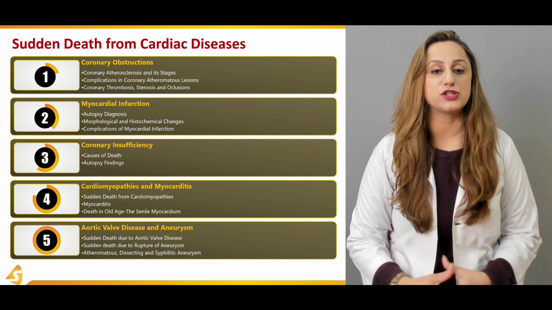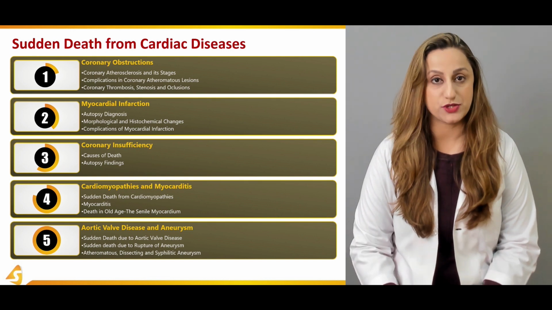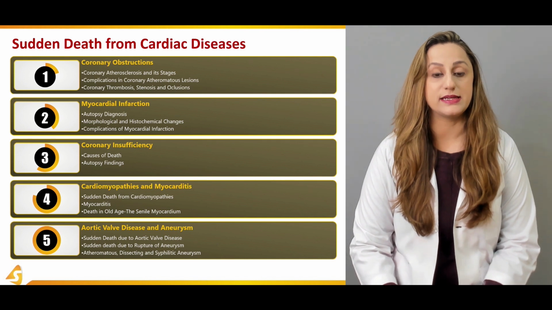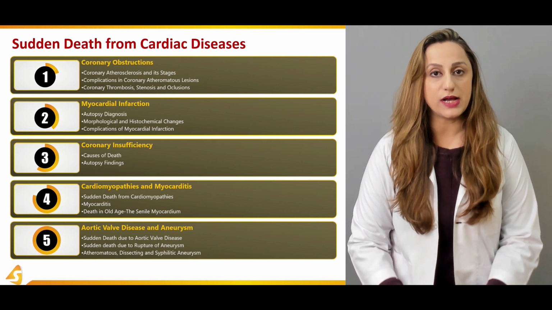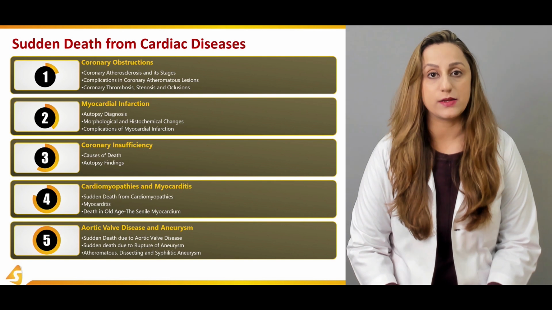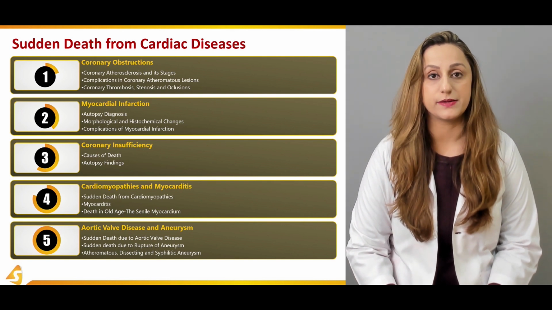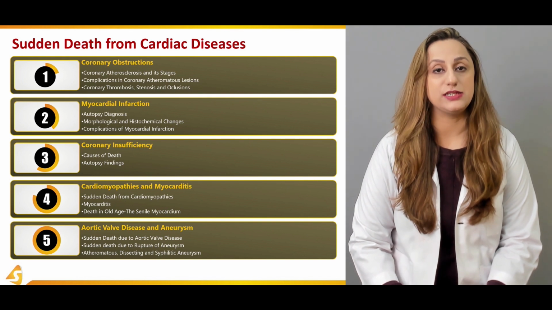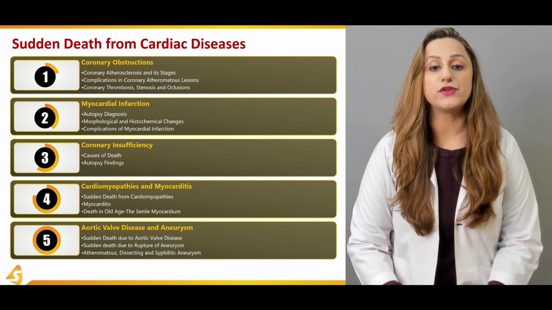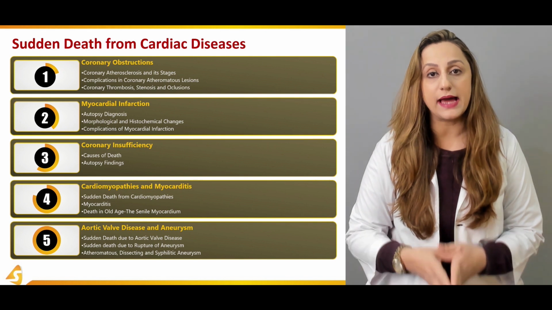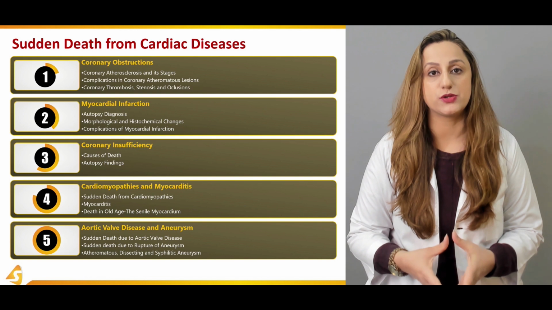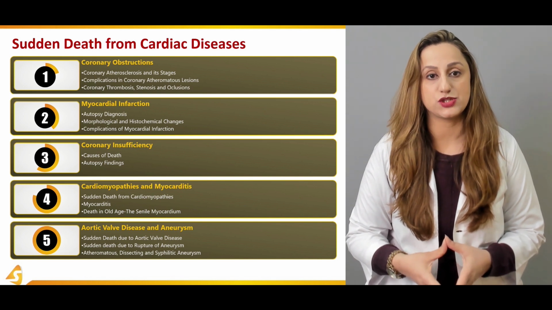In the first section, we'll be discussing the coronary obstructions primarily and the coronary atherosclerosis and its stages. So there are a lot of classifications clinically applied and we'll be discussing them as well over here. We'll be discussing the complications in the coronary atheromatous lesions, along with them coronary thrombosis, stenosis, and the occlusions that are related to coronary atherosclerosis. They'll be discussed over here in this section.